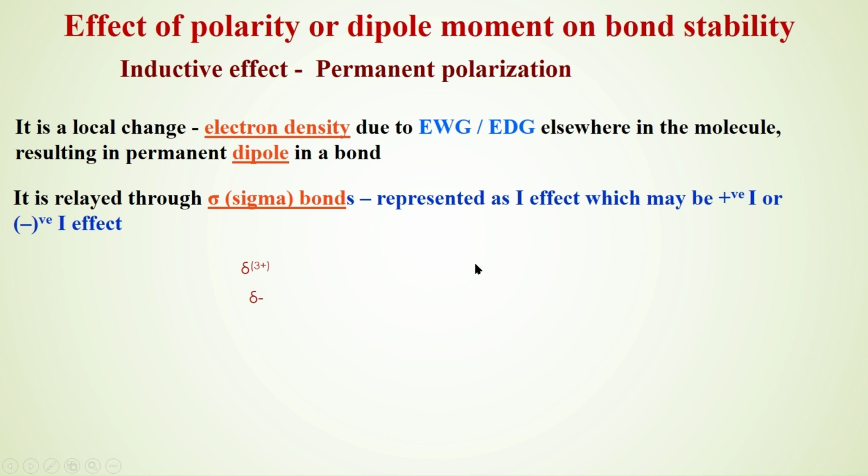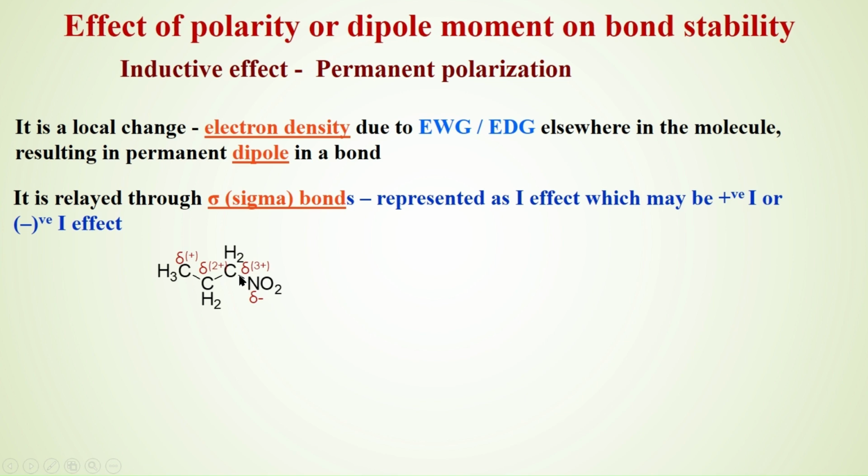If I take a molecule propyl nitrate, the nitrogen in this is electronegative in nature. The carbon and nitrogen bond is polar, so the electrons are shared more towards nitrogen, and that's why it becomes more electronegative. Once this is electronegative, what happens to the adjacent carbon? It becomes delta positive.